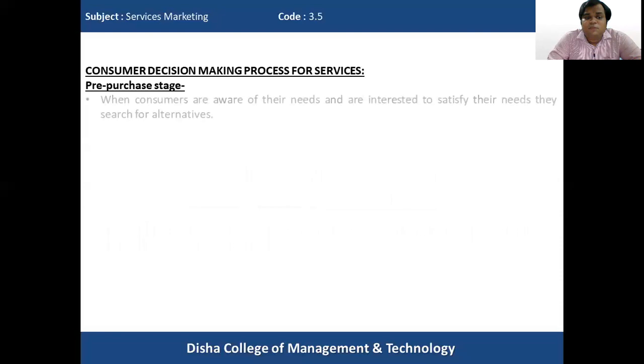Then in the pre-purchase stage, when consumers are aware of their needs and are interested in satisfying them, they search for alternatives. Obviously, when there is a need and they feel that this need has to be satisfied, that this unfulfilled need should be met, then they want to search for alternatives to see what the various alternatives available are which will help the consumer to satisfy their need.